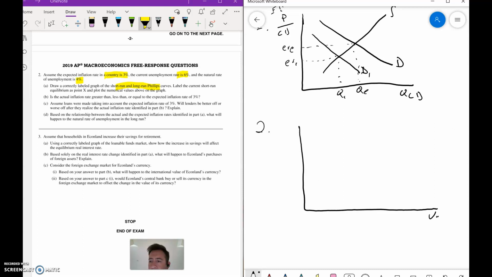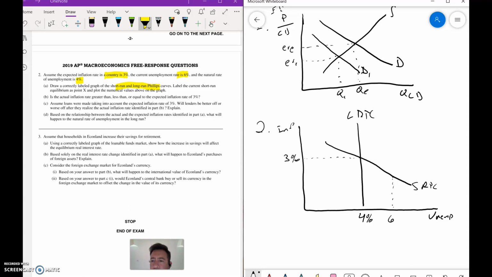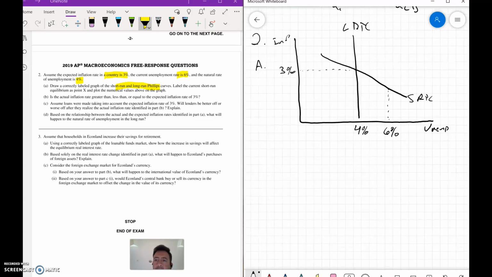So we're going to start right here. We got unemployment. We got inflation. We have our long run Phillips curve. Short run Phillips curve. And we know that where we should be is 3%. Our NRU is 4%, but we are higher, so we are at 6%. This is all you had to do for A. Notice we didn't dot over here. We can if you wanted to come over here, but we don't know what this number is, so we can call this X. But X will help us with B.